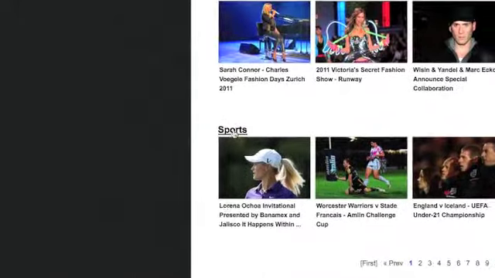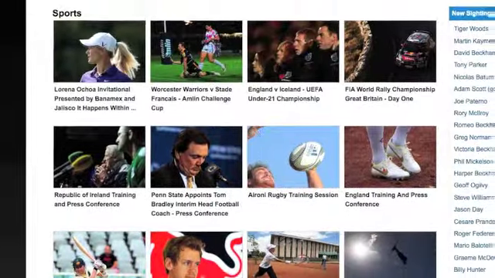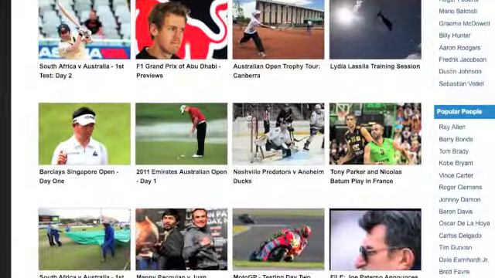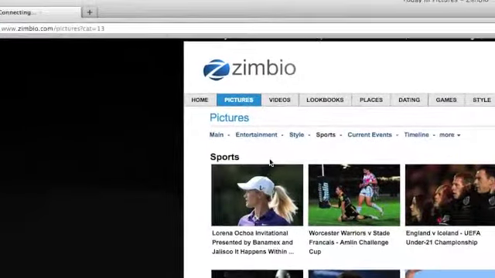You can click on any of the subheadings you see on the page, like, say, Sports, and then check out the day's freshest photos from Formula One, NFL games, rugby, tennis, cricket, golf, you name it.